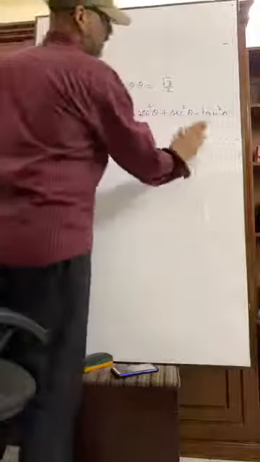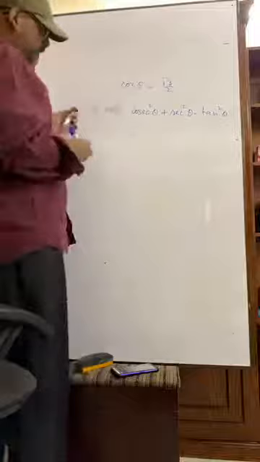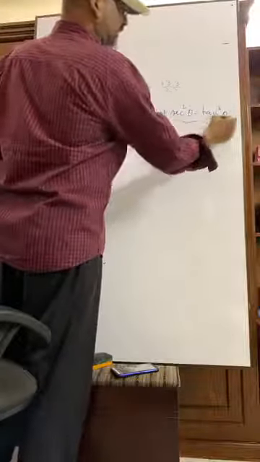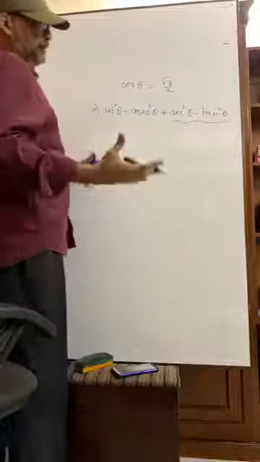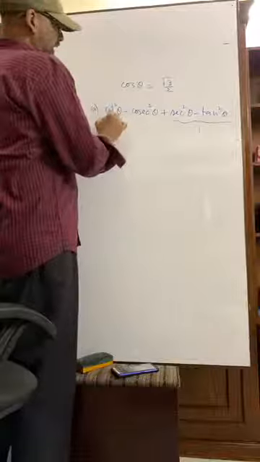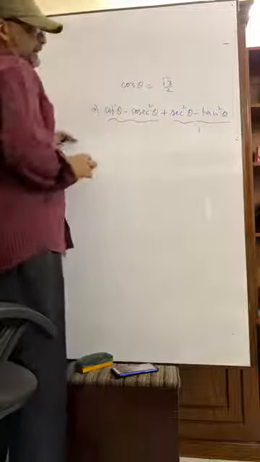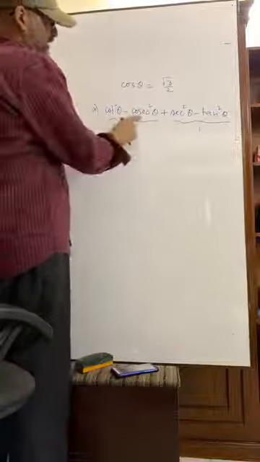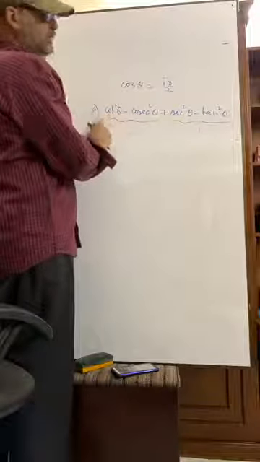You know, this is a formula called a trigonometric identity, whose result is always 1. There is an identity, cosec square theta minus cot square theta equals 1.